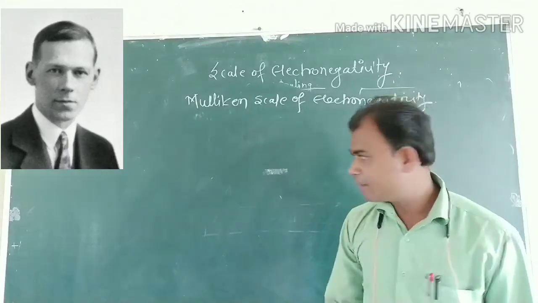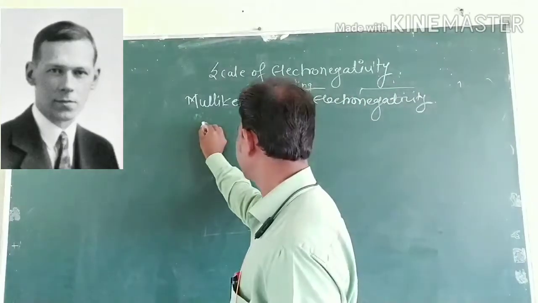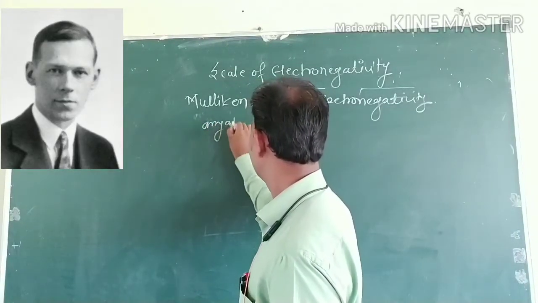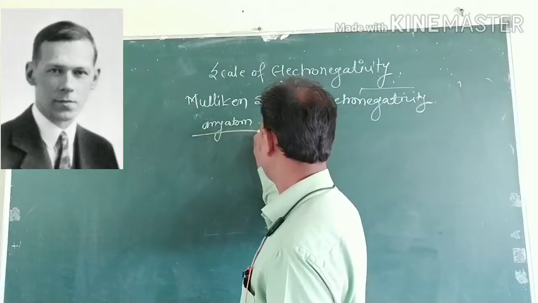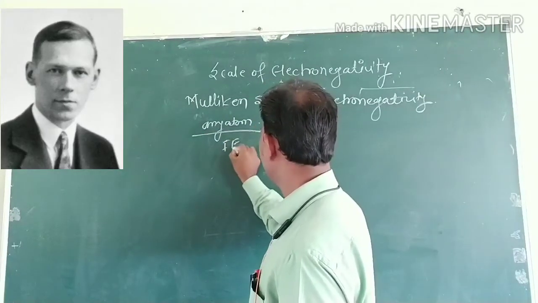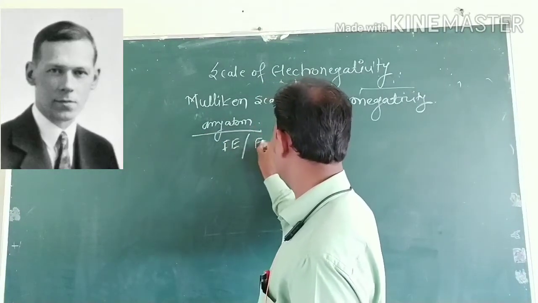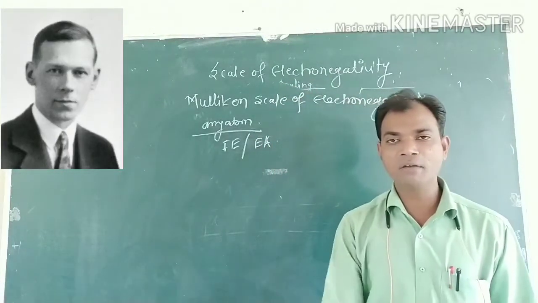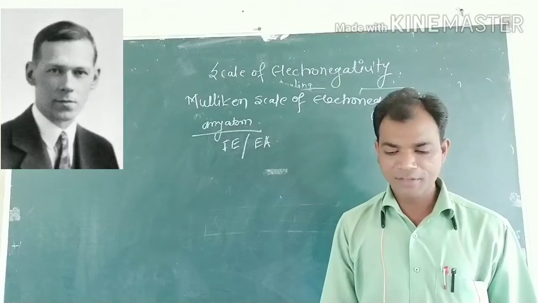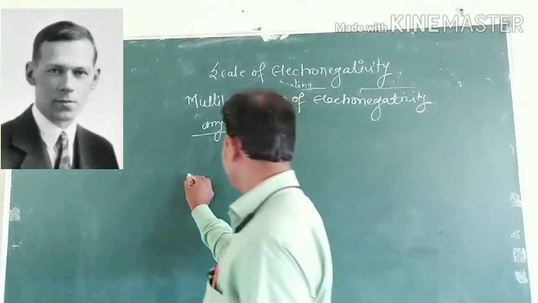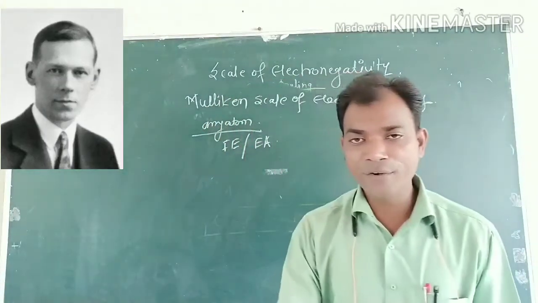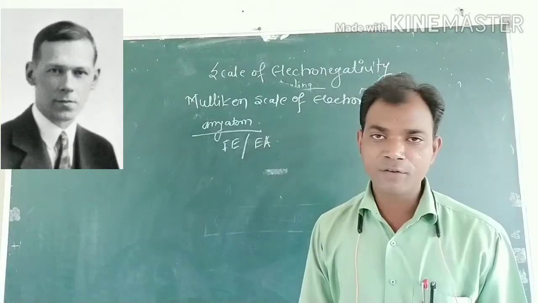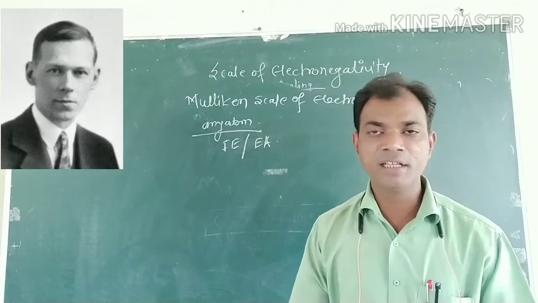That means if we consider any atom and we know the ionization energy and electron affinity, then you can calculate the electronegativity. The average of ionization energy and electron affinity is the electronegativity.